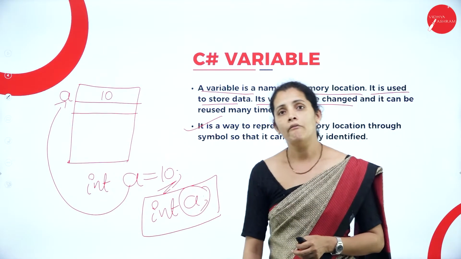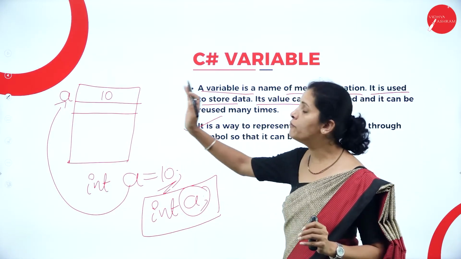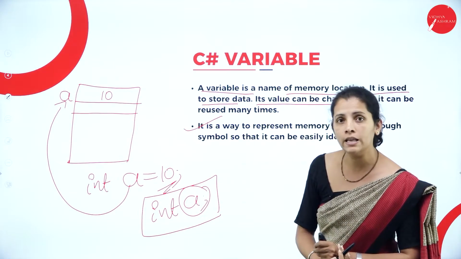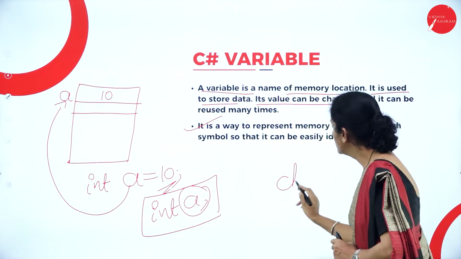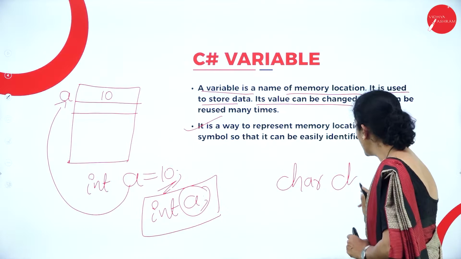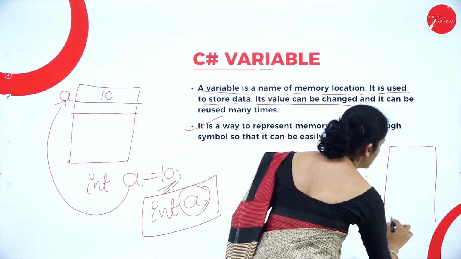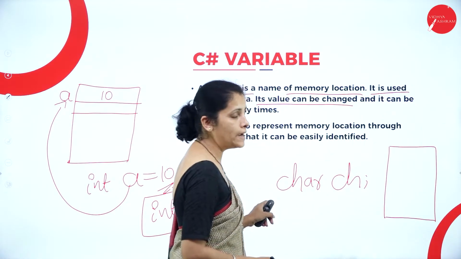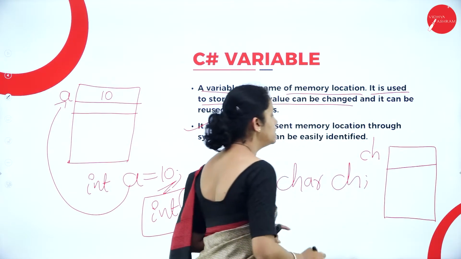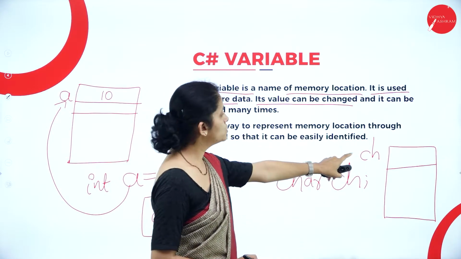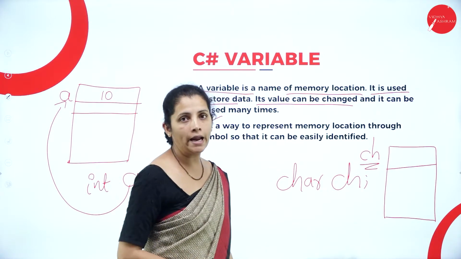So dear students, whenever I want to represent a memory location, then with the help of a variable, I can represent the memory location. So if I write char ch, and if I consider the memory location, this character is of type 1 byte and 1 byte is reserved for this character variable ch. So here this ch is always used to represent a memory address.